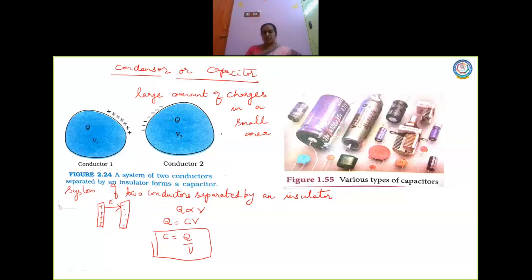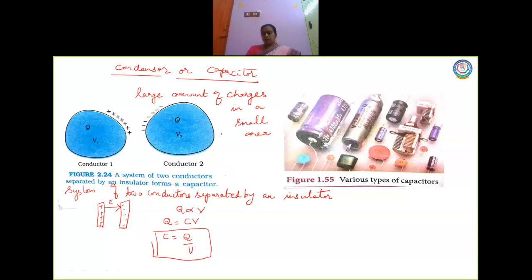So the capacitance of a conductor depends on the potential and also the electric field, and that all depends on the charges that are there in the conductor. As such, the equation resembles that the capacitance depends on Q and V.